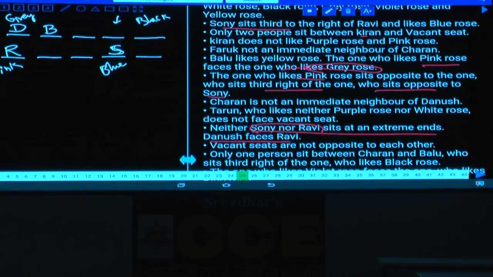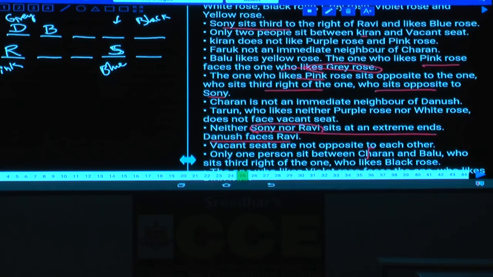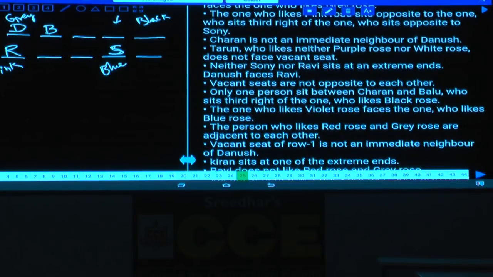Now, only one person between Charan and Balu. As there is only one person between Charan and Balu, there must be only one person between them. This Charan can be either at this place or any one of these places. Hence we have 2 or 3 possibilities.